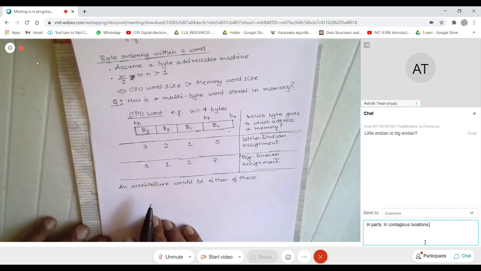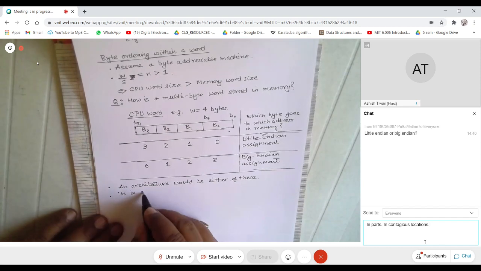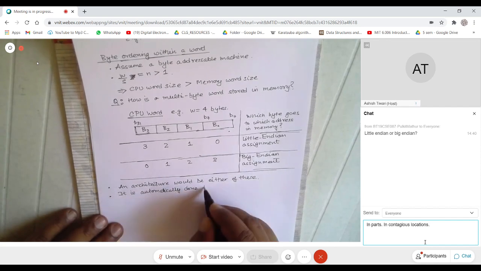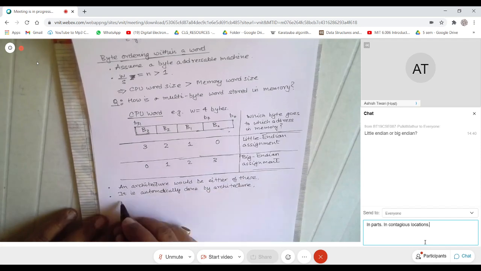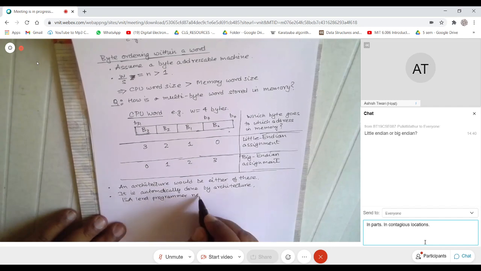Now, this is done, and that is point number one. The second thing is, it is done automatically by the architecture. So an ISA level programmer need not worry about it.